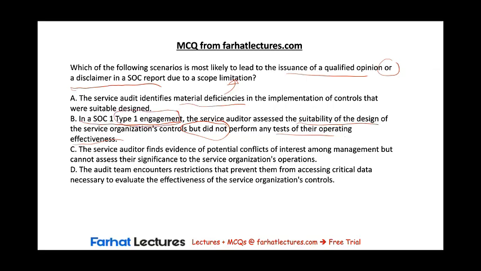Well, no. Only in a type 2 engagement, the auditor would be required to do so. And therefore, in this case, there is no scope limitation. The auditor has performed the audit by assessing the suitability of the design. We do not have any indication of a scope limitation here. If it was a type 2 engagement, then the auditor would be unable to issue an opinion.